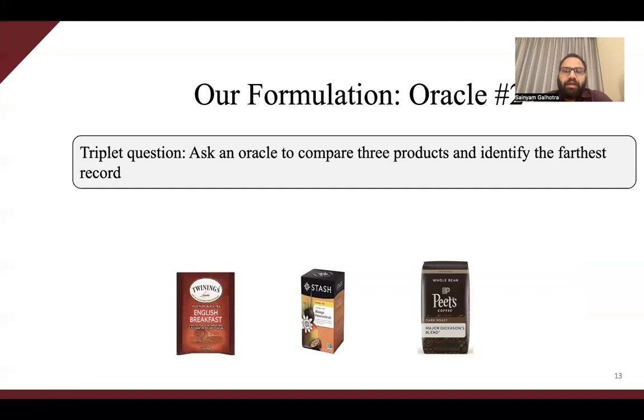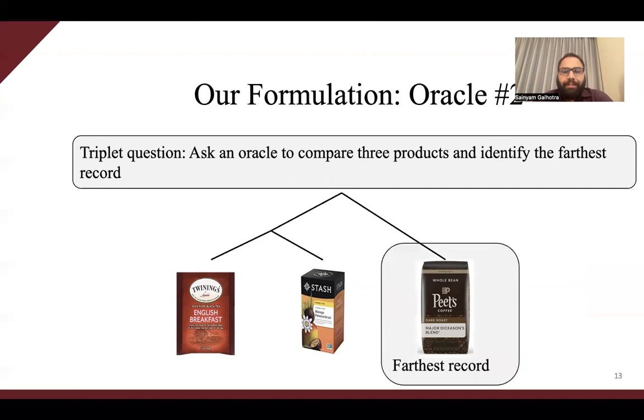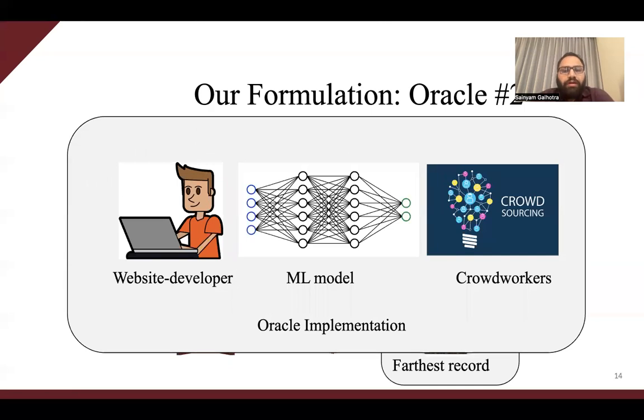In addition to a pairwise oracle, we consider a triplet oracle, where the goal is to find an odd one out. The oracle is given 3 records, and it outputs 1 record, which is the farthest from the other 2. The 2 different types of oracle that we consider can be implemented by showing such questions to Bob, or to a crowd worker, or to a machine learning model trained over the dataset. The key reason to consider an oracle is that each question is considered in isolation, and the oracle can just look at those input records and not the whole data set.